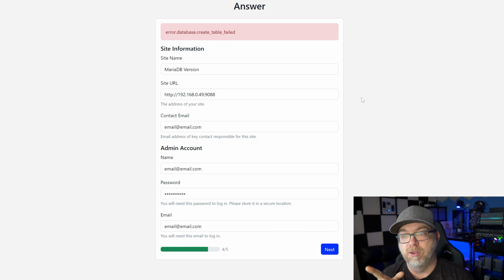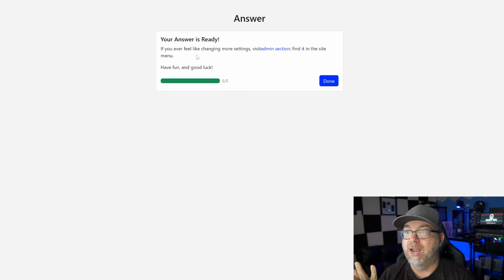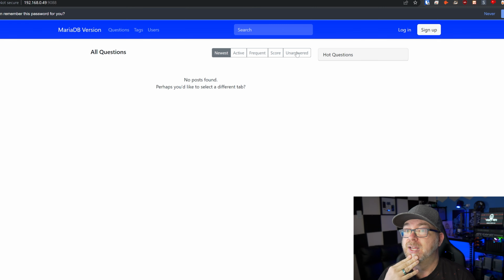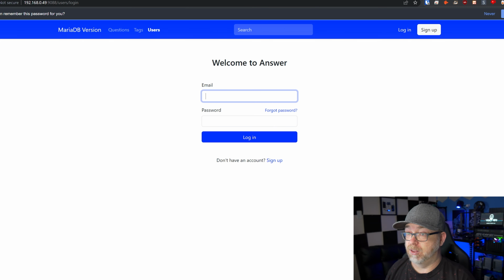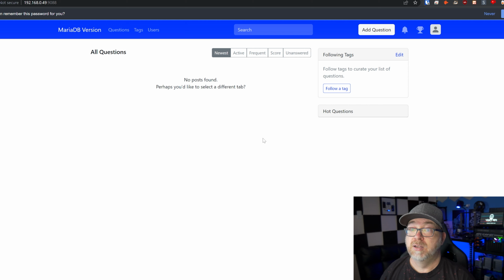What I am seeing here, though, is I'd like to see a back button. Hopefully the developers will see this. I'd like to see a back button so that I can go back and correct my database information if I need to do that. I think that would be super valuable here. Sometimes people make mistakes, they fat finger things, whatever the case is. I'd like to see a back button here to go back to a previous step. All right, so that time it worked. We'll see if it really did. I'm going to click done. And I'm going to log in. I'm going to see if I can log in anyway. Log in. And it logged me in.